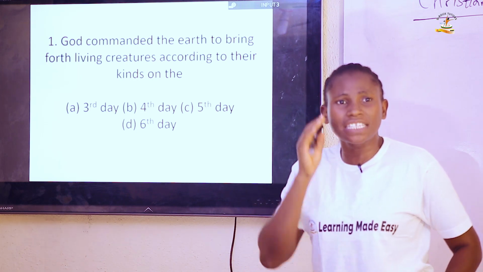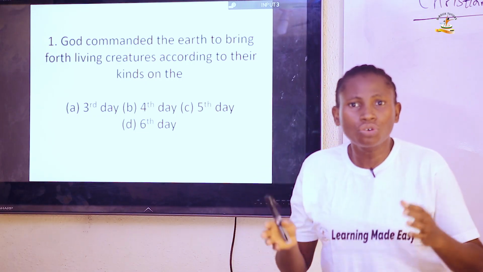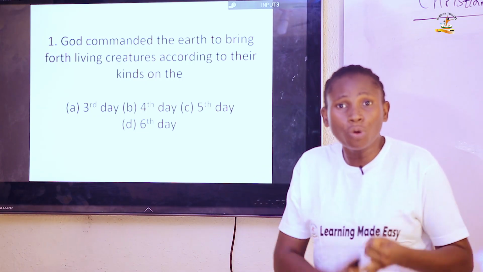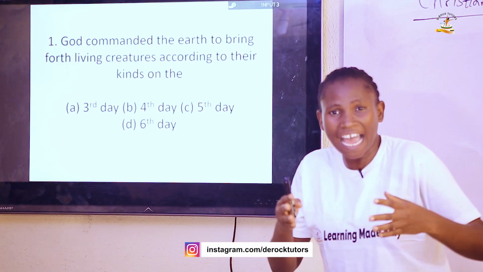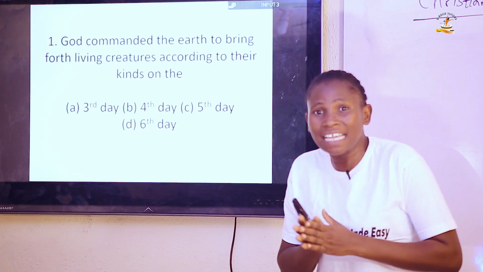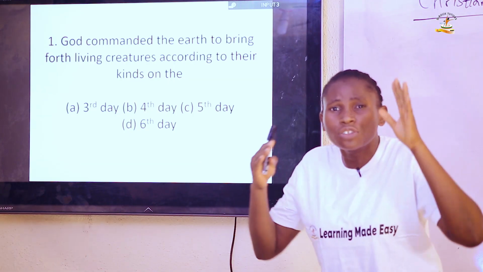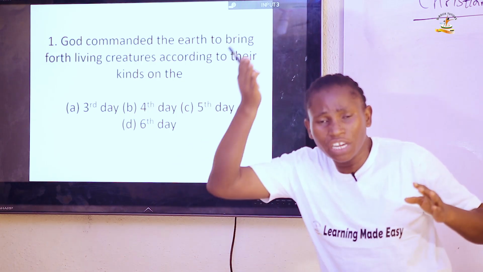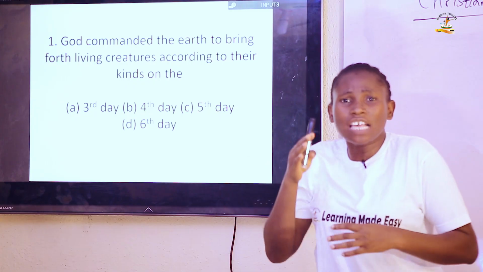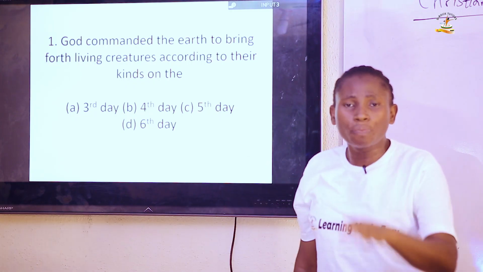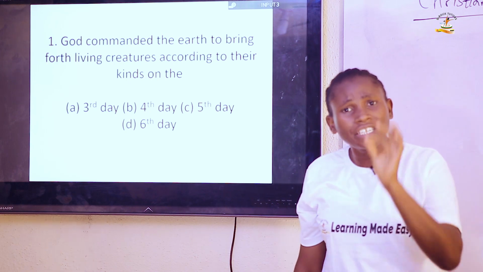And on the fourth day, God created two great lights: the sun, the moon, and the lesser lights, which we refer to as the stars, which God commanded to lighten the earth. And on the fifth day, God said, "Let there be living creatures in the sea and the birds of the air." And God commanded them to be fruitful and multiply. That was what God created on the fifth day.